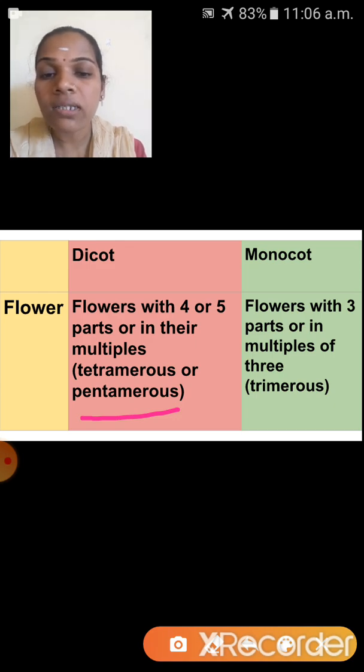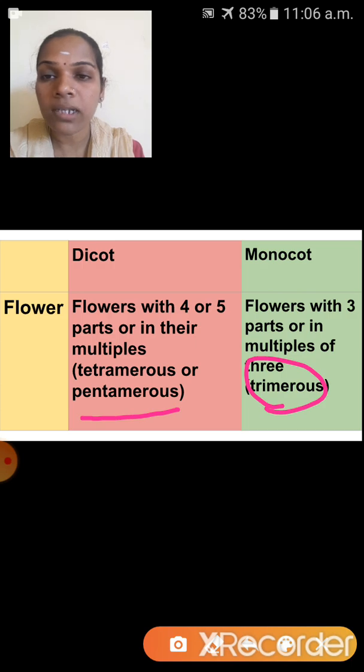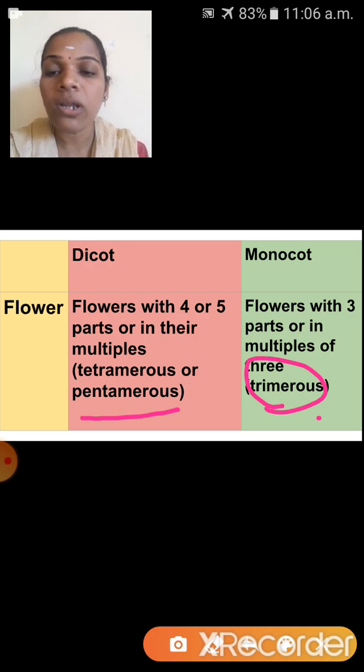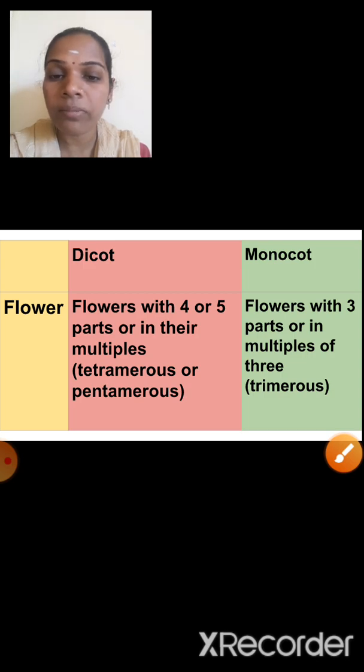In monocotyledonous plants, flowers have 3 parts or multiples of 3. That means trimerous. Tri means 3. The floral parts, that means petals, sepals, stamens, are in sets of 3 or their multiples. It may be 3 or 6, like that. That's why in monocotyledonous plants the flowers with 3 parts are trimerous. But in dicotyledons, tetramerous or pentamerous.